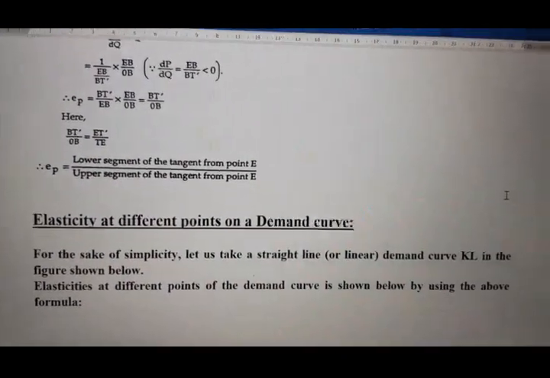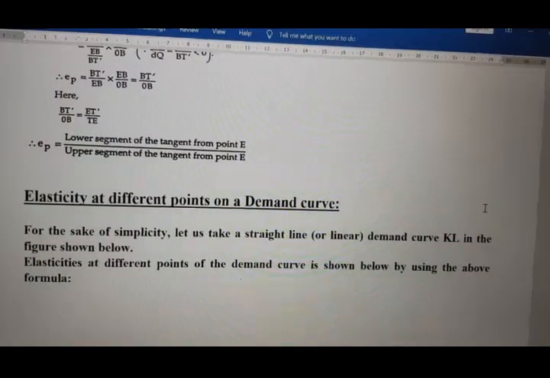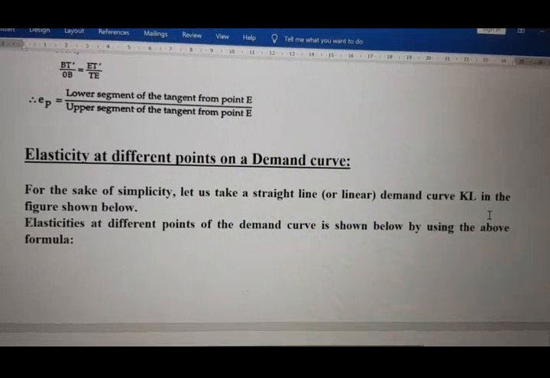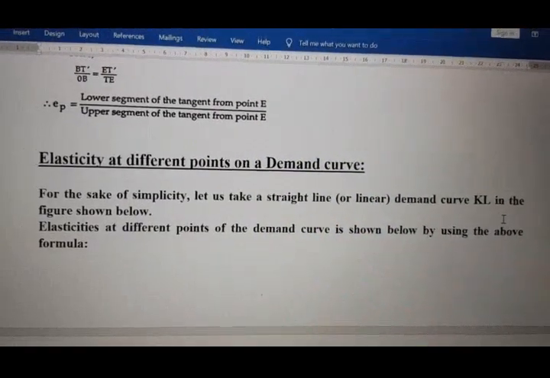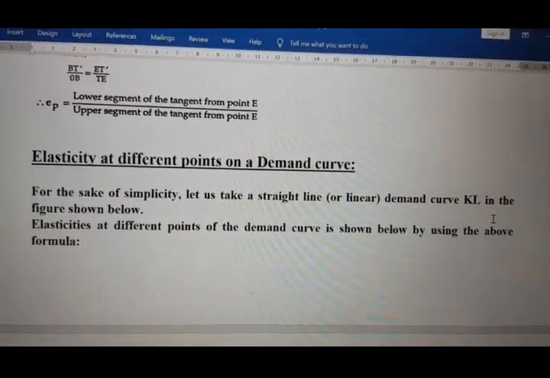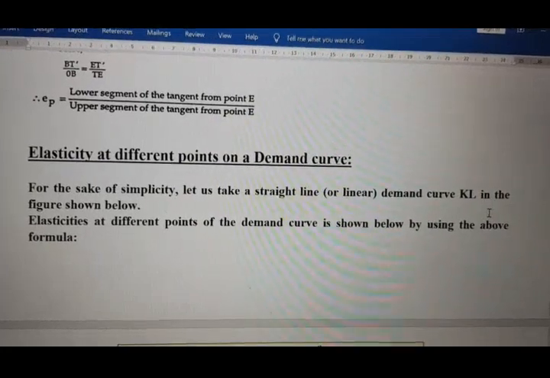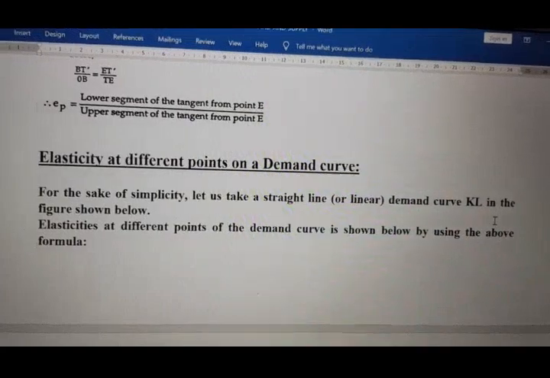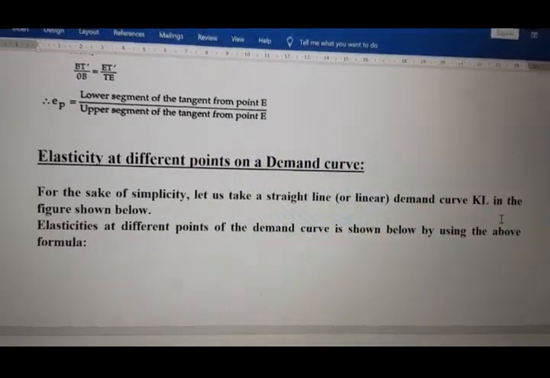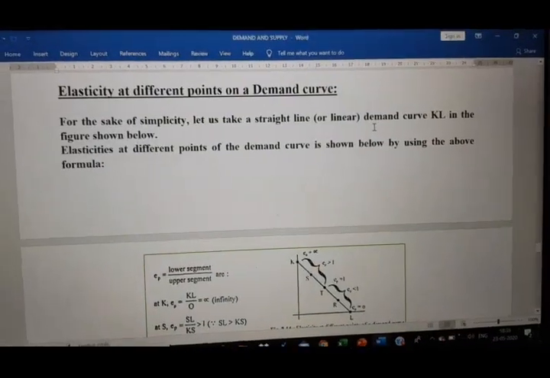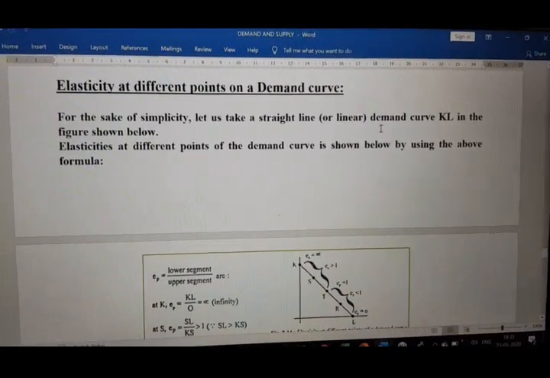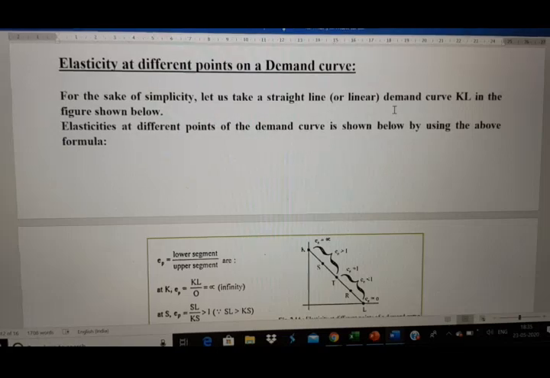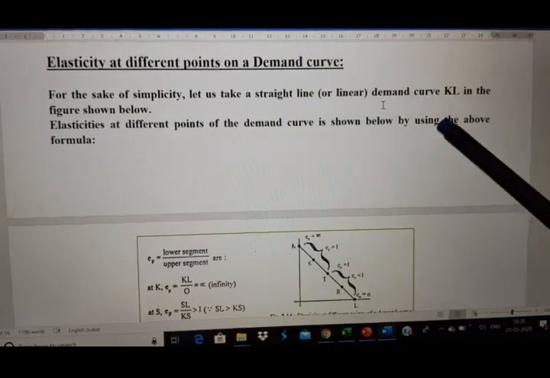Now see how we are measuring this point elasticity at different points on a demand curve, so that ultimately the elasticity will be measured for the whole demand curve. For the sake of simplicity, let us take a straight line or linear demand curve, that is KL.